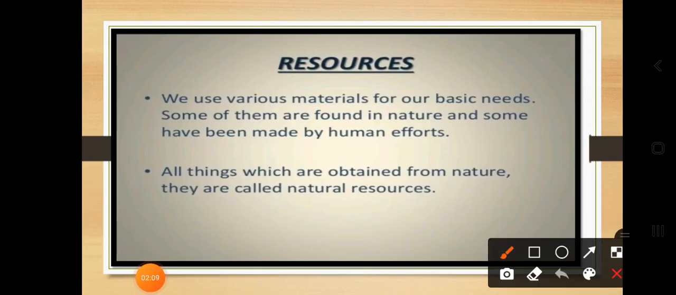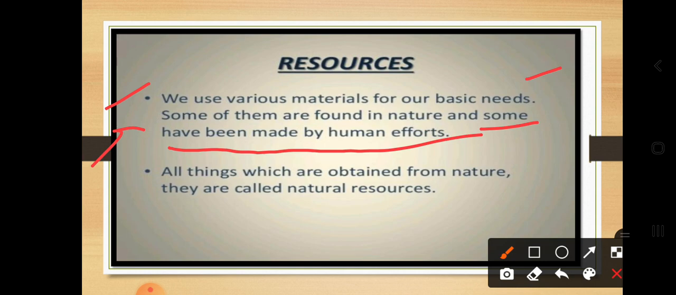Resources means we use various materials for our basic needs, various materials like water and shelter. Next is air, or you can say oxygen. How do we obtain this oxygen? From the plants or the trees. These are the basic needs of a human being. Some of them are found in nature and some are made by human efforts. You can obtain the air, or oxygen,